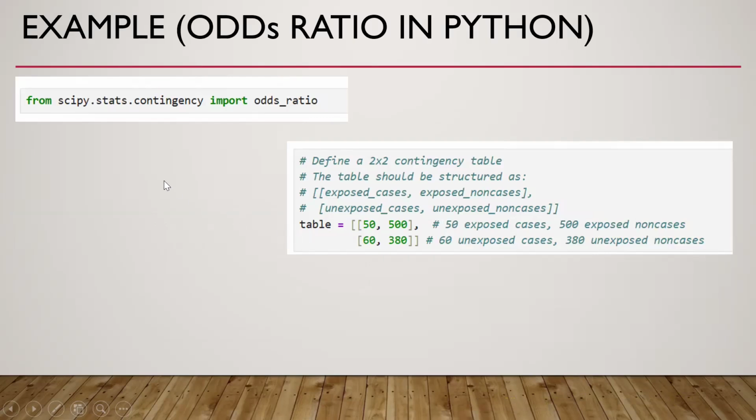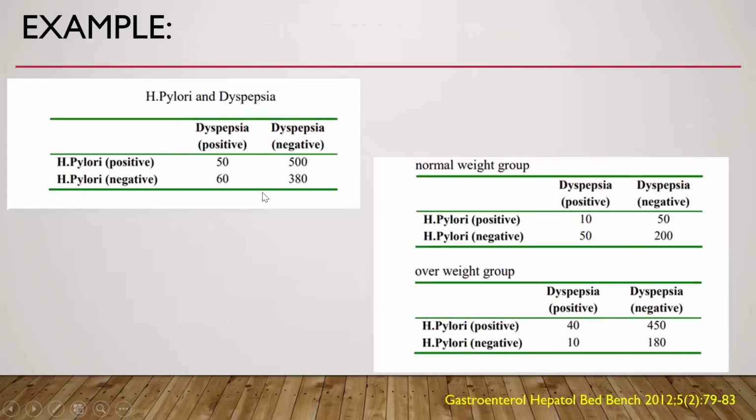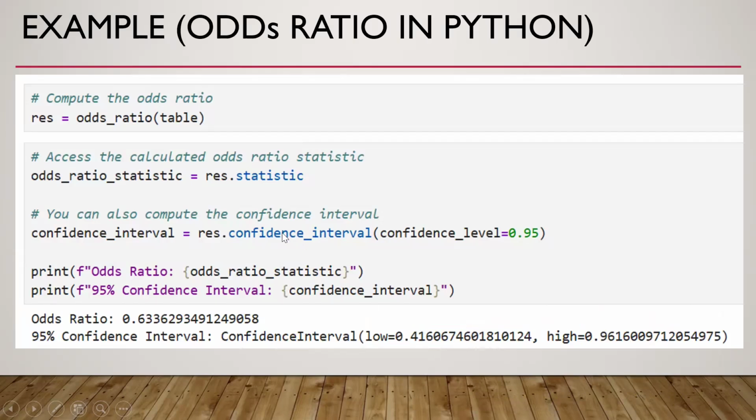First is the odds ratio. We have taken this library. We have defined this table: 50, 500, 60, 380. This is the explanation, and I have taken this from the first, overall group, that is, all the individuals: 50, 500, 60, 380. And then we have calculated the odds ratio using these codes. So the crude odds ratio is 0.63 with this confidence interval.